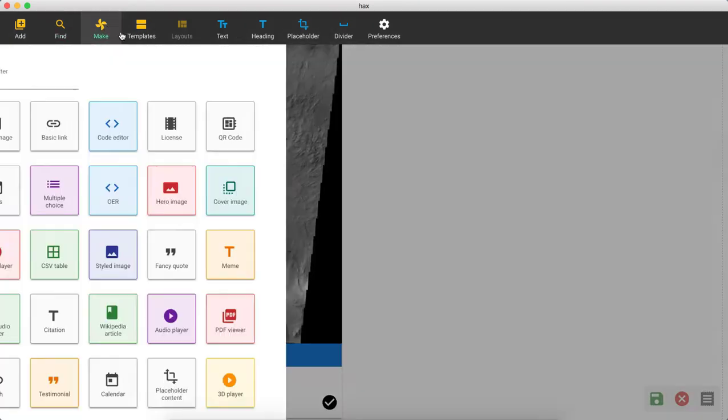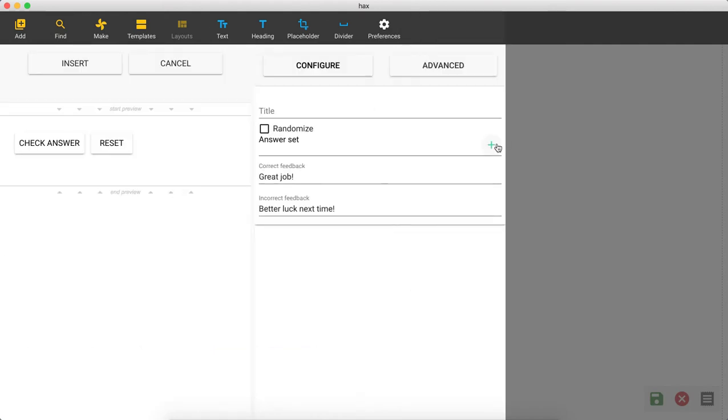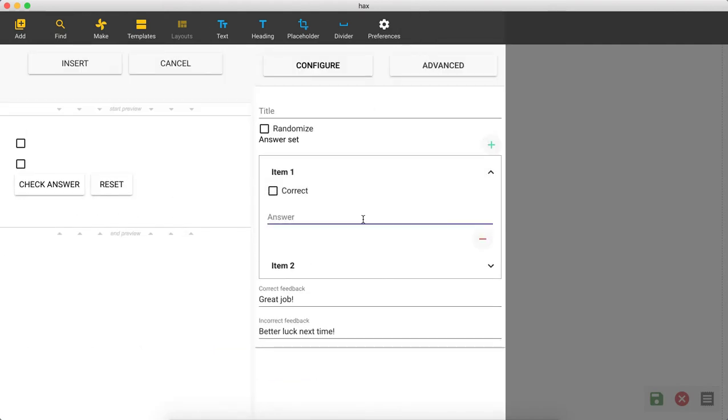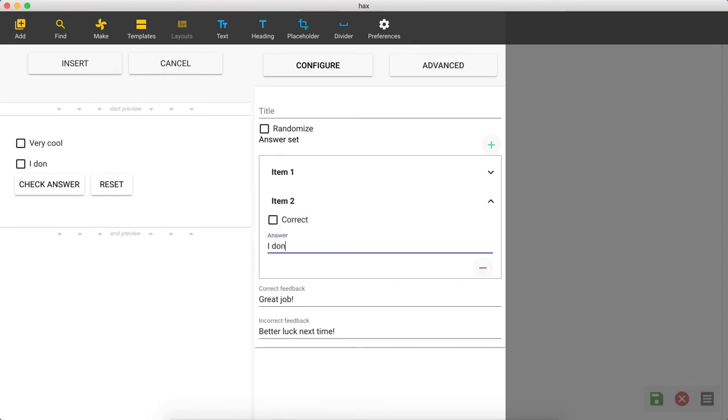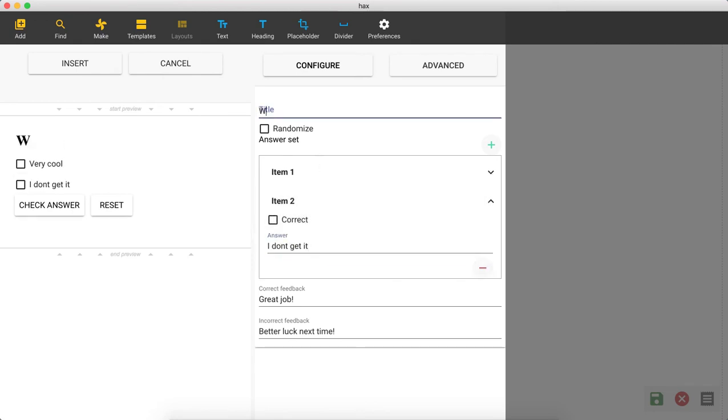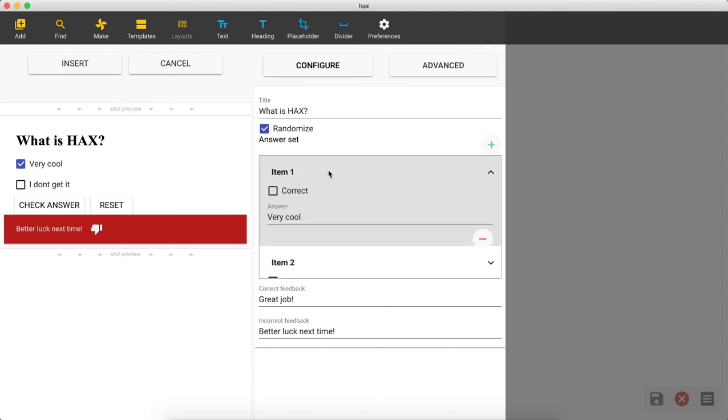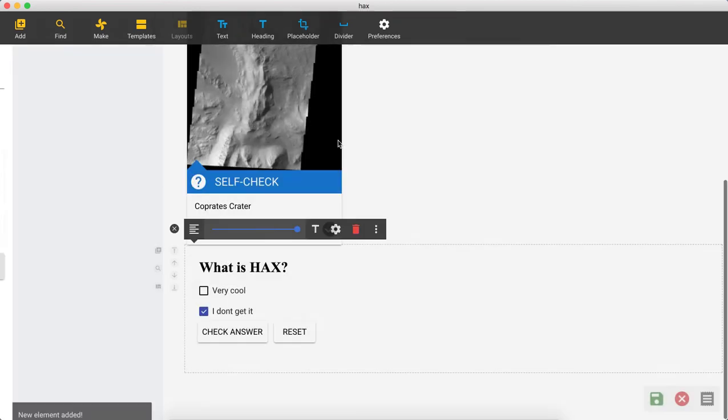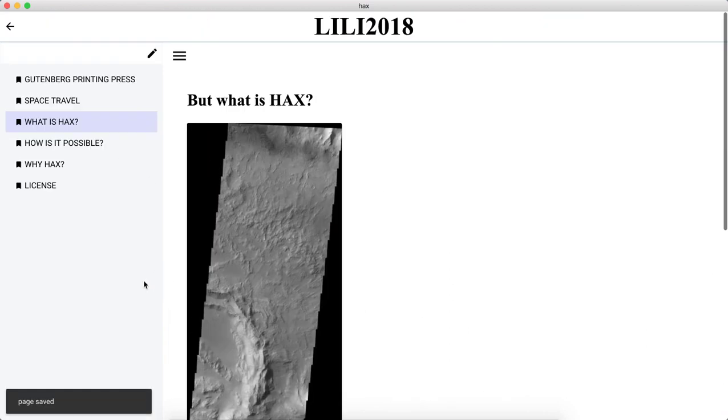If you're an educator and you want to make a multiple choice setup, the title could be, what is HAX? You can randomize those answer sets, and the correct answer is obviously very cool. We have it set. Now we're going to insert it. Now I've got that question in context here, and so we'll save that.